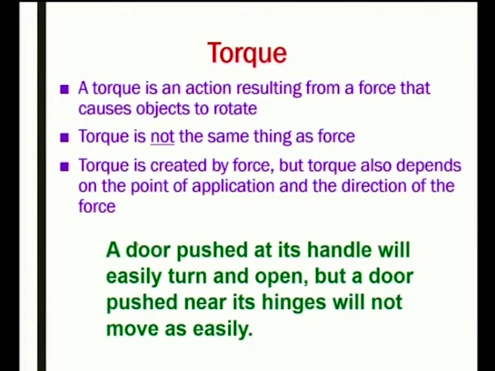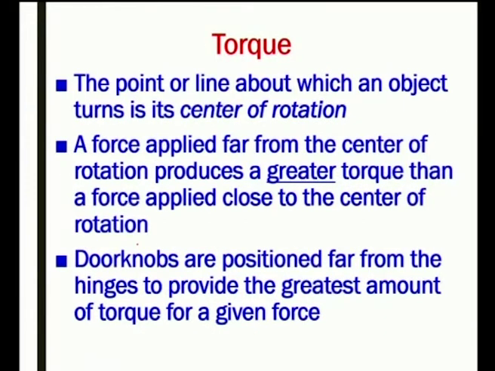Suppose a door pushed at its handle will easily turn and open, but a door pushed near its hinges will not move as easily. Again, the point or line about which an object turns is the center of rotation. A force applied far from the center of rotation produces a greater torque than a force applied close to the center of rotation.